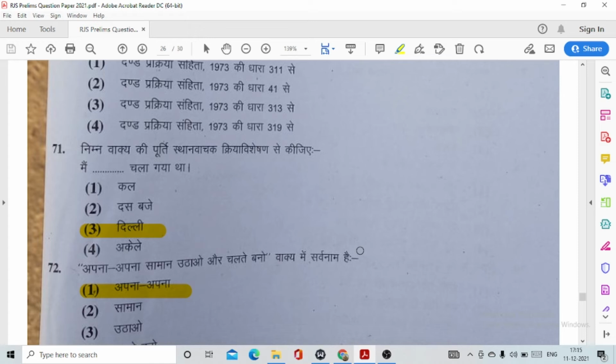And if I say about the entire paper structure, then I would say the questions were from moderate to high level, because there were many questions which I found intriguing, and also the subjects were very much vast. Like there are other subjects like Negotiable Instruments Act or Juvenile Justice Act or POCSO, and the other common subjects. So I'd say the subject is actually vast and the questions were from moderate to high level. So let us see the questions of Hindi language.